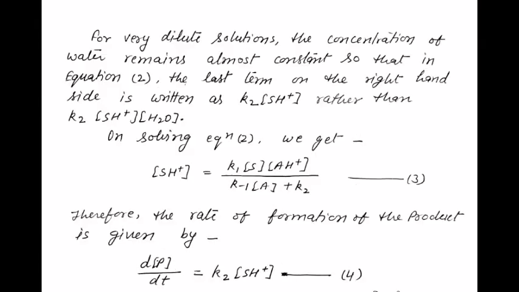For very dilute solutions, the concentration of water remains almost constant, so that in equation 2, the last term on the right hand side is written as k2 concentration of protonated substrate rather than k2 concentration of protonated substrate and concentration of water. On solving equation 2, we get equation 3. Therefore, the rate of formation of the product is given by equation 4.